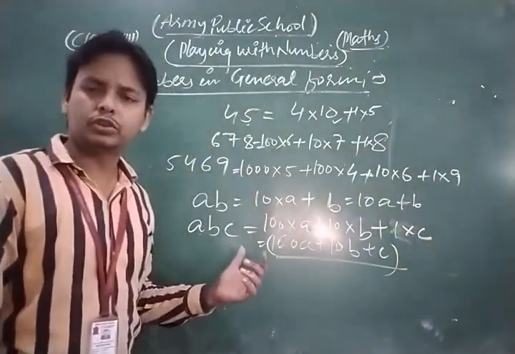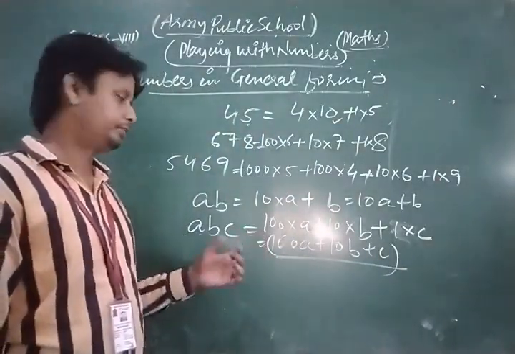This is also a very important concept for these questions. Okay.